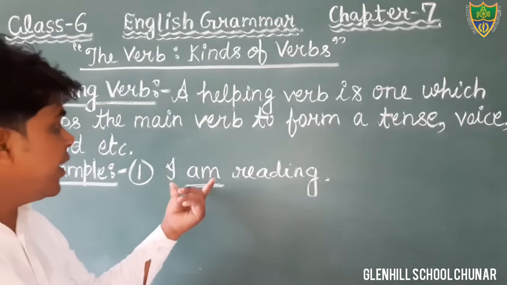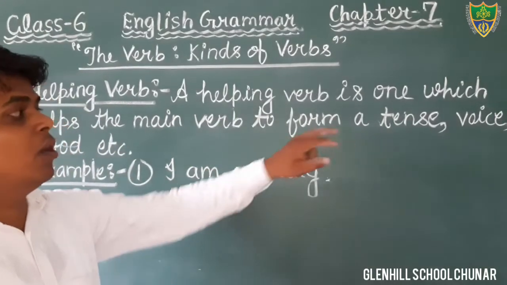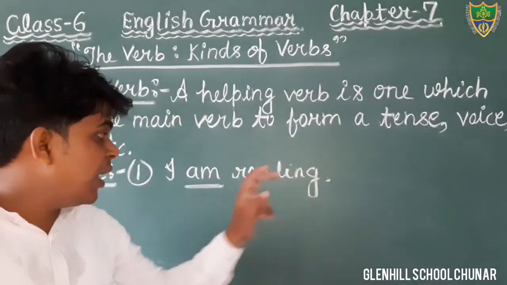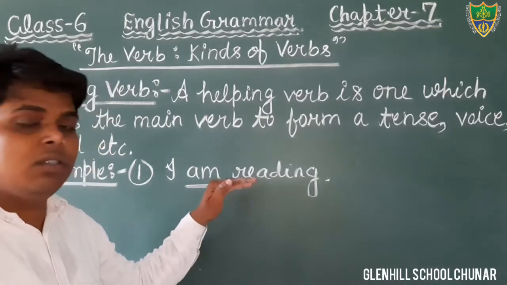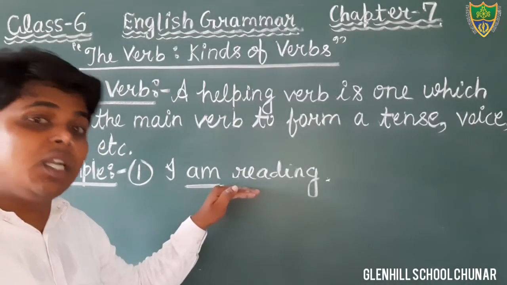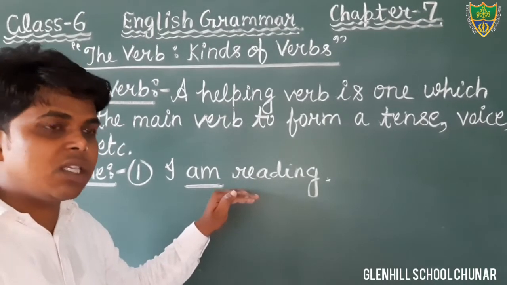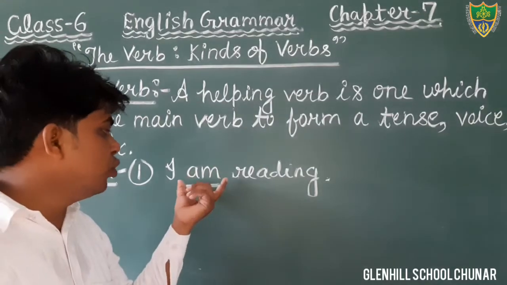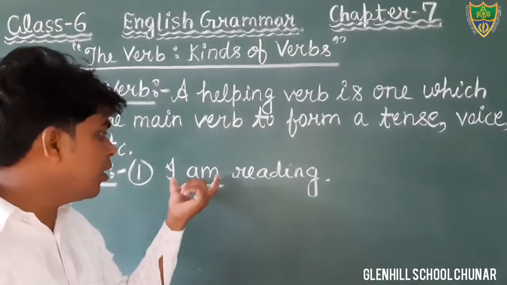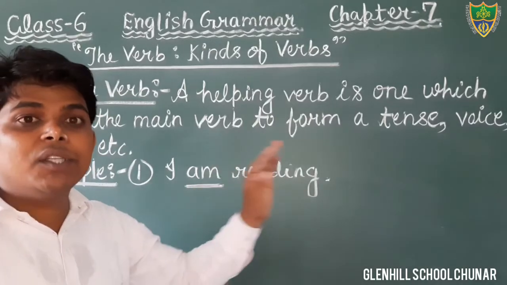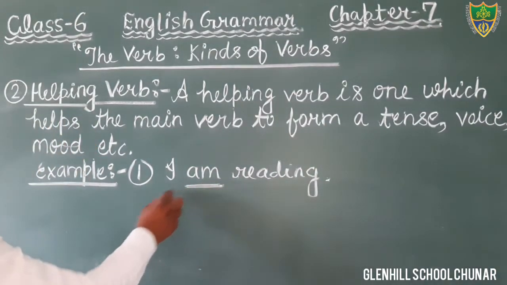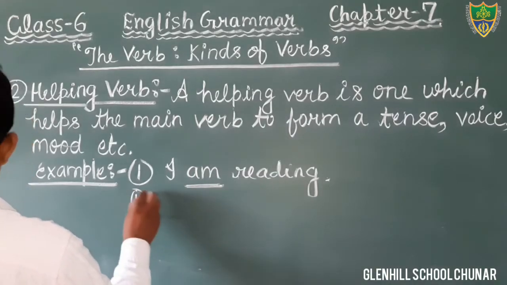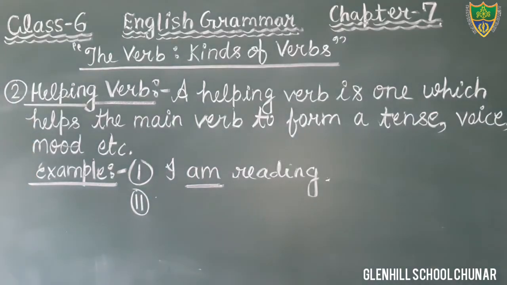Am. And we are using here the word am to form the tense. What kind of tense does it belong to? It is present continuous tense. We have read in the previous classes. We use the helping verb am in the present continuous tense. So, what is helping verb in this sentence? Am.